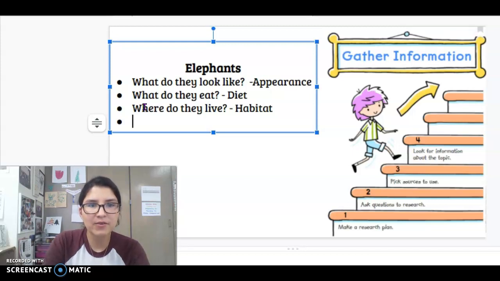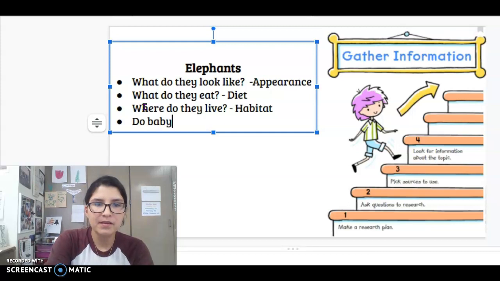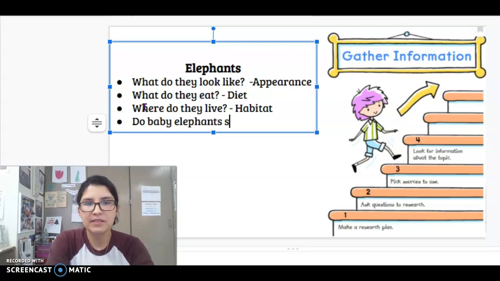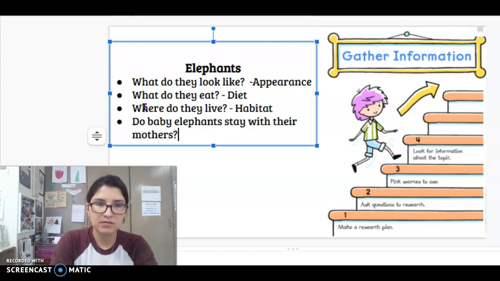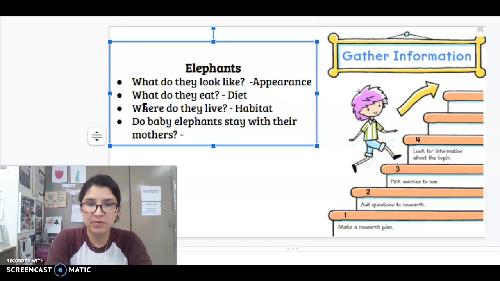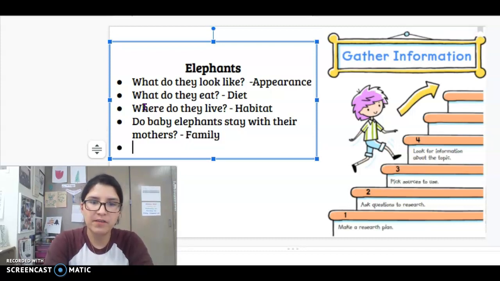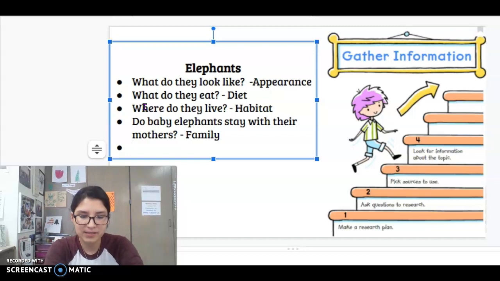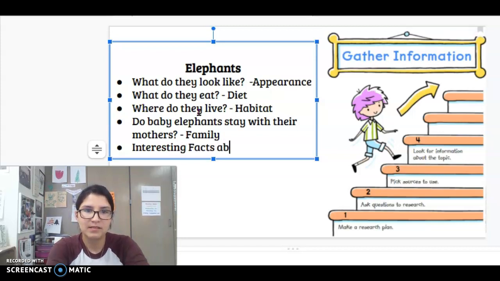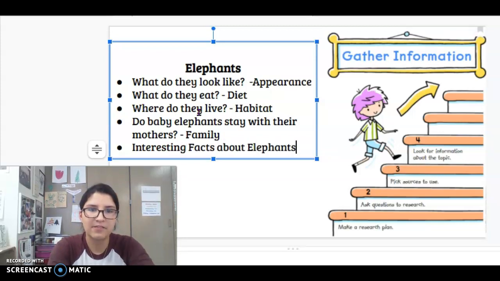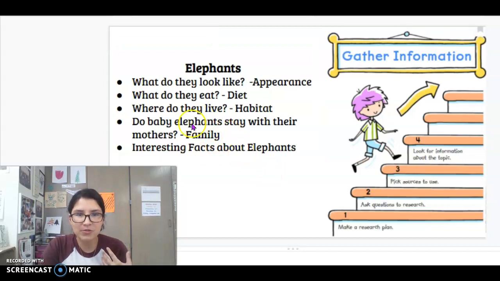How about do baby elephants stay with their mothers? So how long do they stay with their mothers? This is going to be called family. And then the last one is, I think we should learn some interesting facts about elephants.